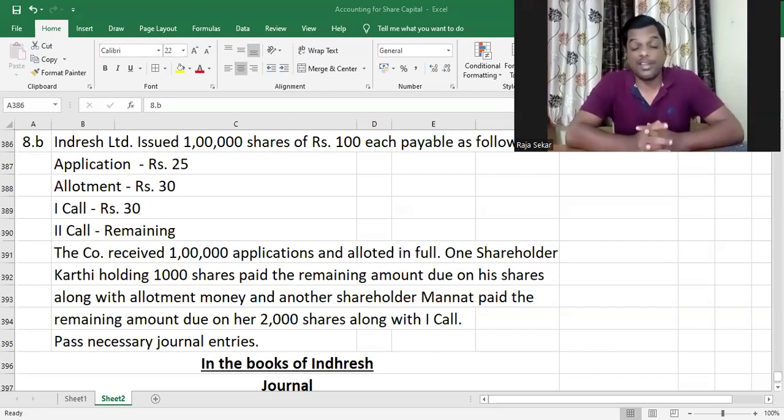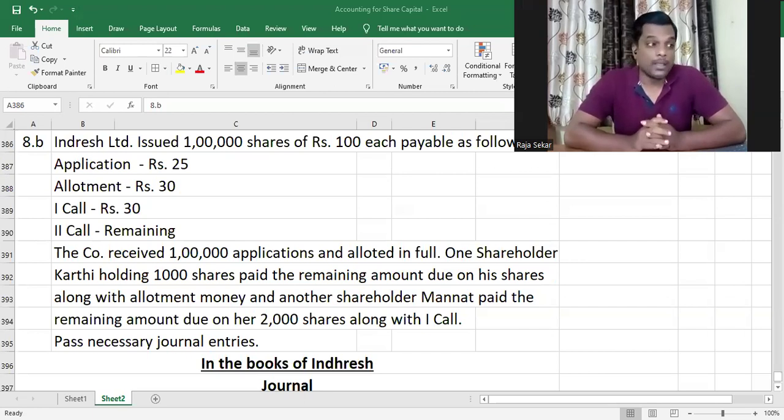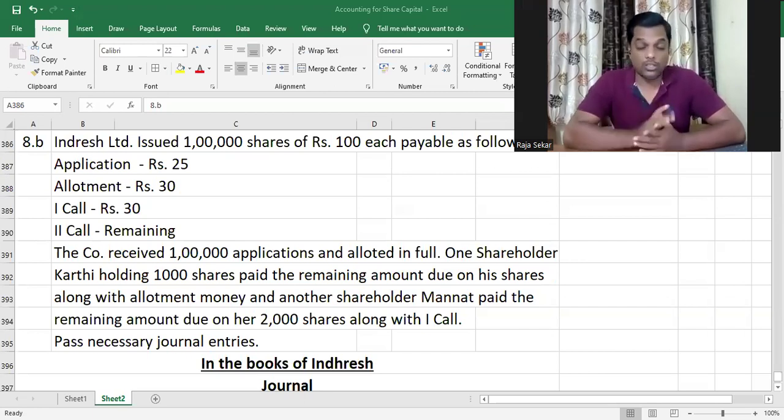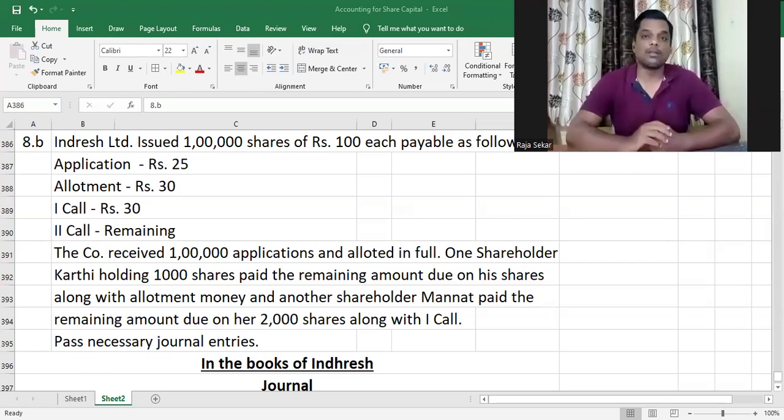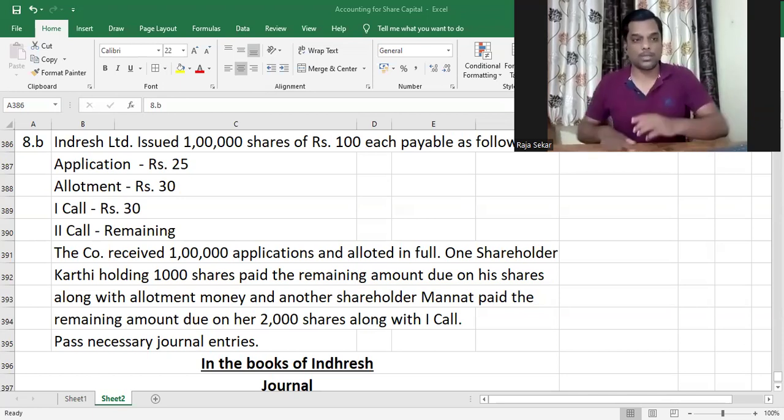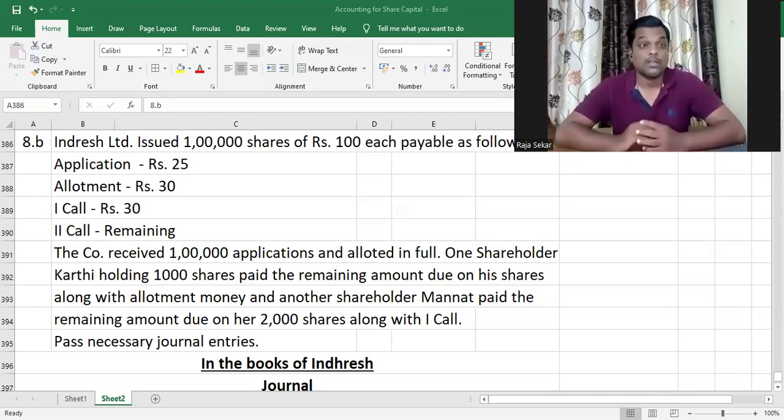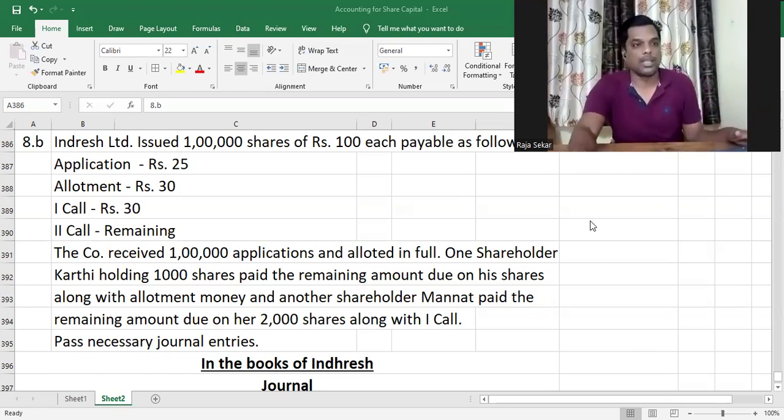In the previous video, we saw how to account for calls in advance, right? Now, in this video also we're going to be looking at calls in advance. But there are two people who paid the money in advance. In the previous question, we had just one person paying the money in advance, and now we have two people paying the money in advance, and we'll see how to account for it. It's not complicated; it's very simple, just like the previous question. Let's go ahead and solve.